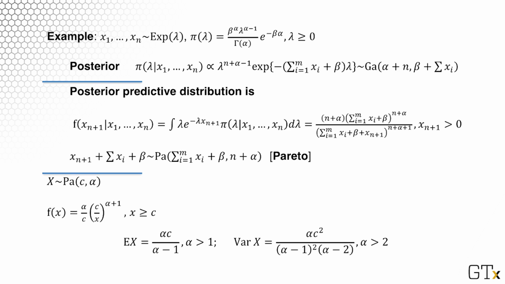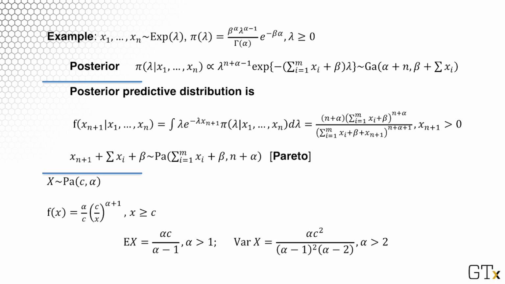The best would be to take a look at an example and see what the posterior predictive distribution would be for the following case. Imagine that we observed n exponential random variables. The parameter lambda is unknown, and on lambda we put a prior with hyperparameters alpha and beta. The posterior distribution, which we found in the past, is again a gamma distribution, but with parameters alpha plus n and beta plus the summation of x_i's.